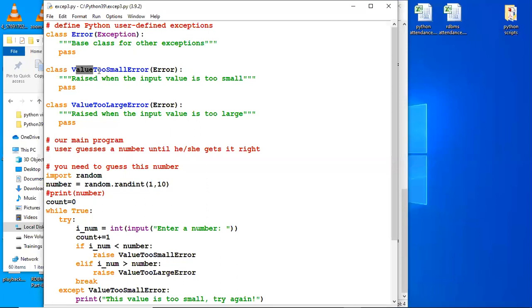Then I've taken a value too small error class, value too large error class. This I want to raise when the input value is too small. I'll raise it on my own. And this I will raise when the value is too large. Maybe I'm writing a guessing game here.